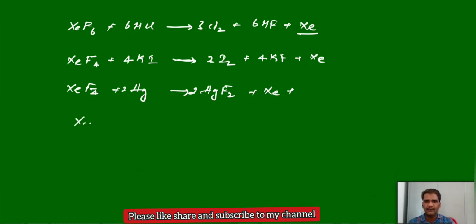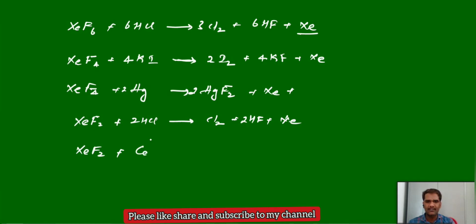The xenon difluoride, same chloride ion will be converted into chlorine. As usual, we get HF and xenon. Xenon difluoride will oxidize cerium salts to ceric salts, cerium 3 plus to cerium 4 plus.